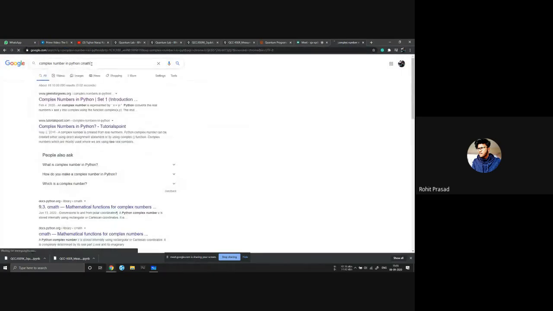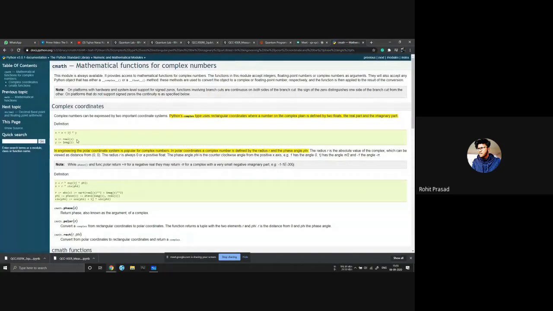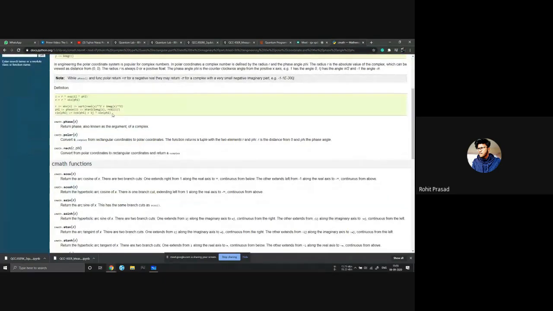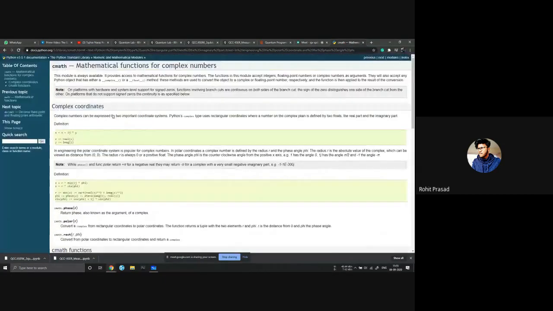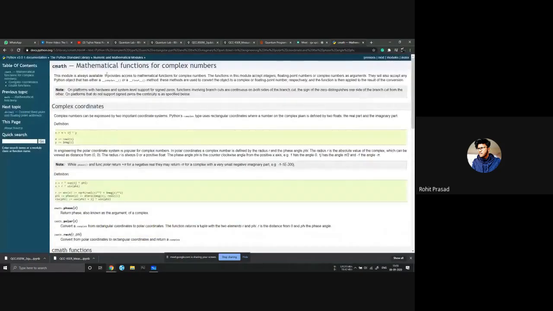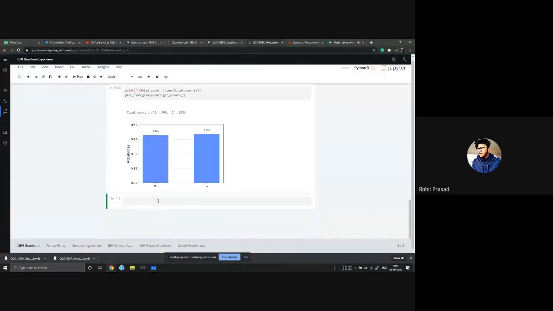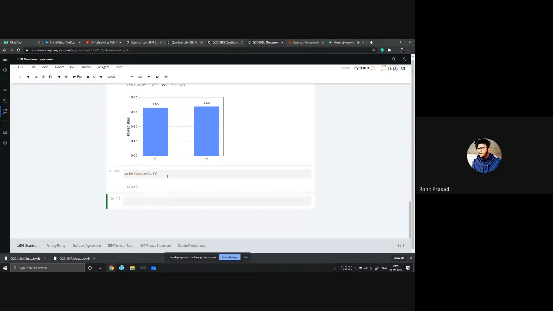Using CMath. So I will be using CMath for writing complex numbers. I forgot how to write that thing. CMath complex. Okay, now I remember. I can write something like print complex 1, 1. Yeah. Okay.